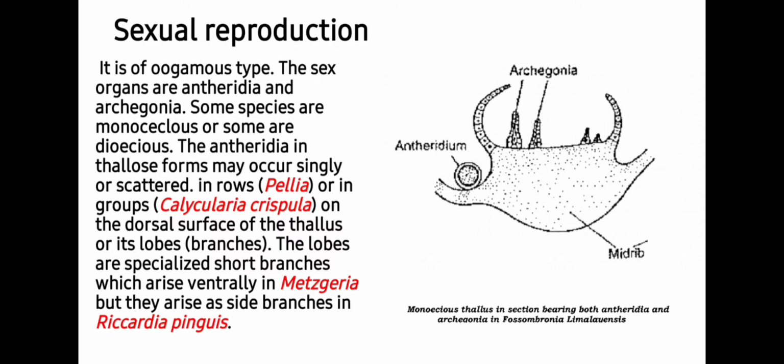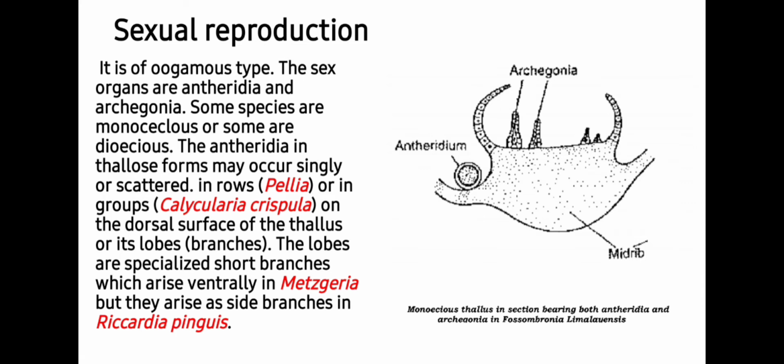Next is sexual reproduction. Sexual reproduction is of oogamous type and the sex organs are antheridia and archegonia. Some species are monoecious where both male and female are present on the same thallus, as you can see in the image of Fossombronia where both antheridium and archegonium are present on the same thallus, while the other species may be dioecious. The antheridia in thalloid forms may occur singly or scattered. They also can occur in rows as in case of Pallavicinia or in groups as in case of Calycularia.